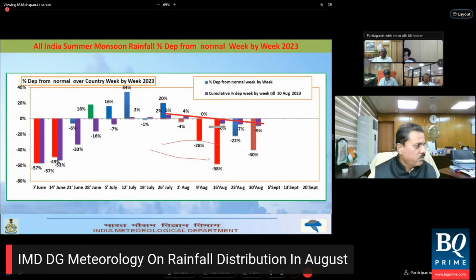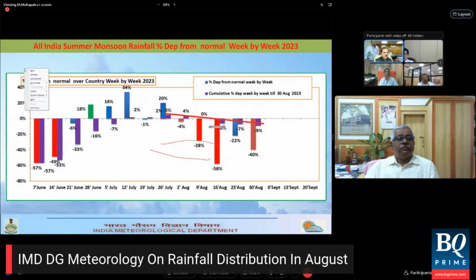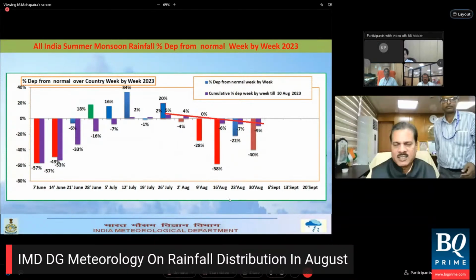You have to change the pointer, sir, please. Kuldeep, change the cursor you are using. Okay, I think it's fine now.